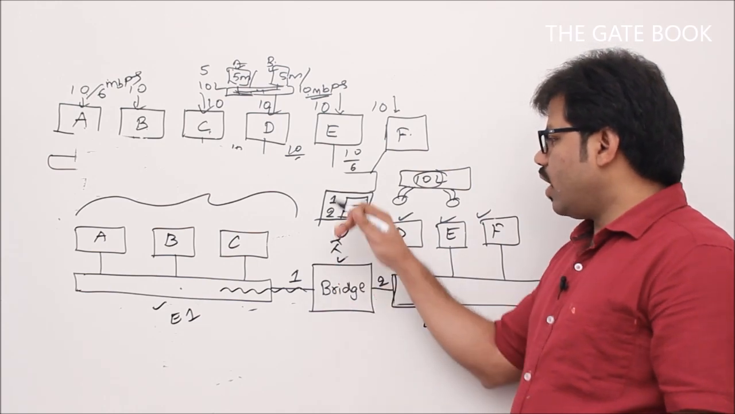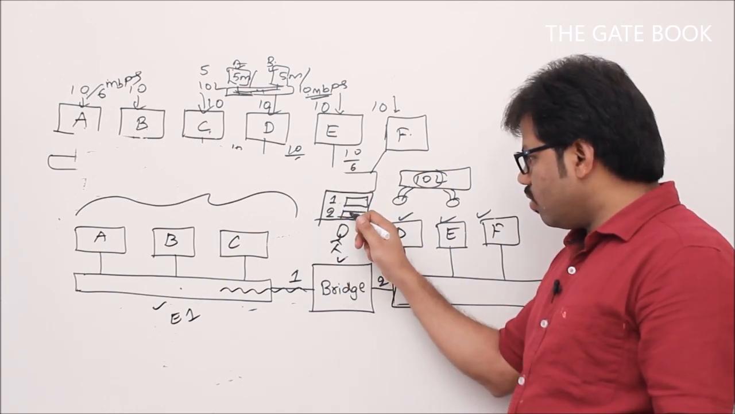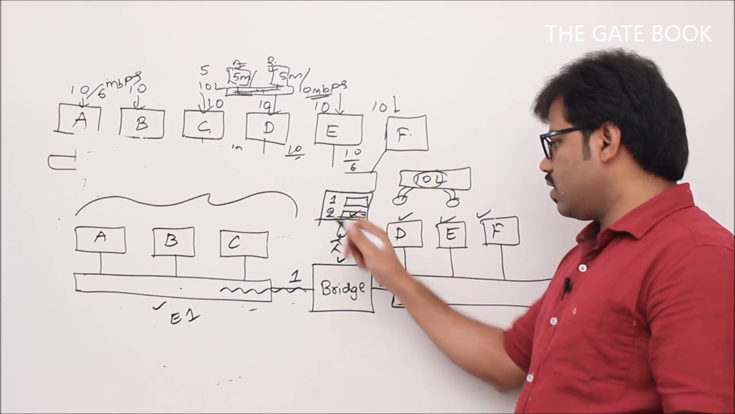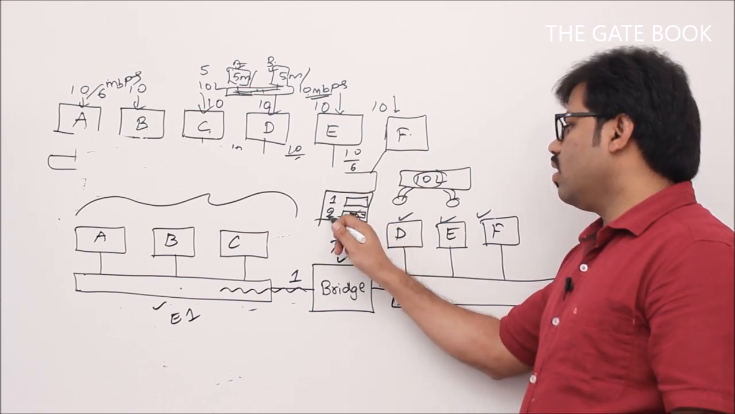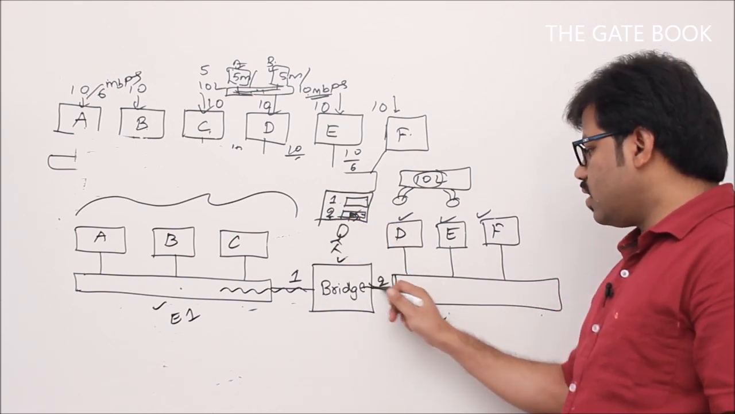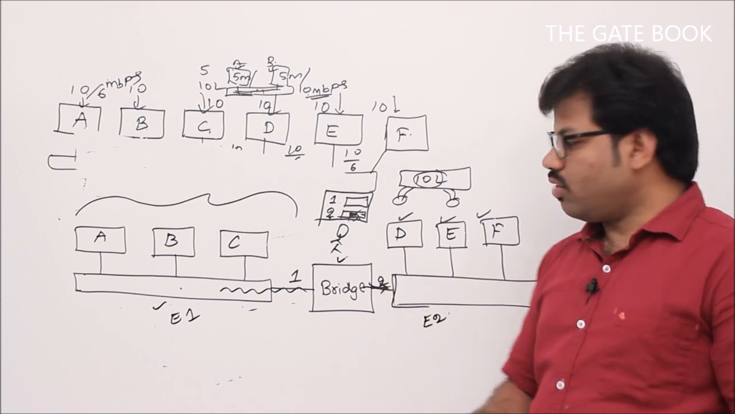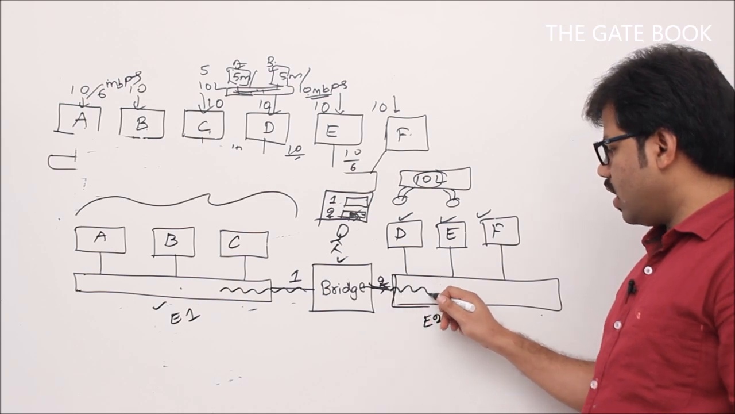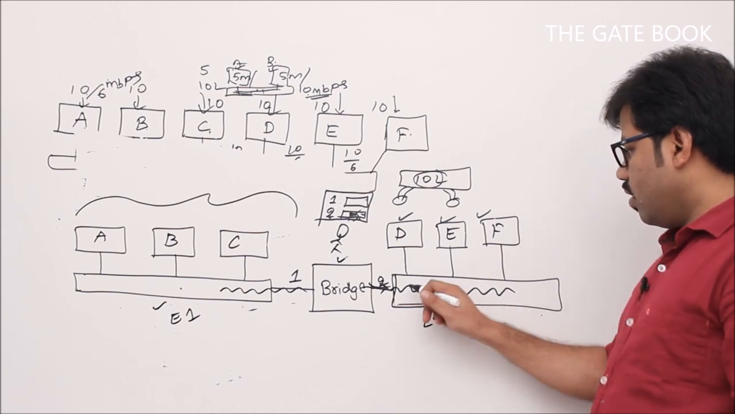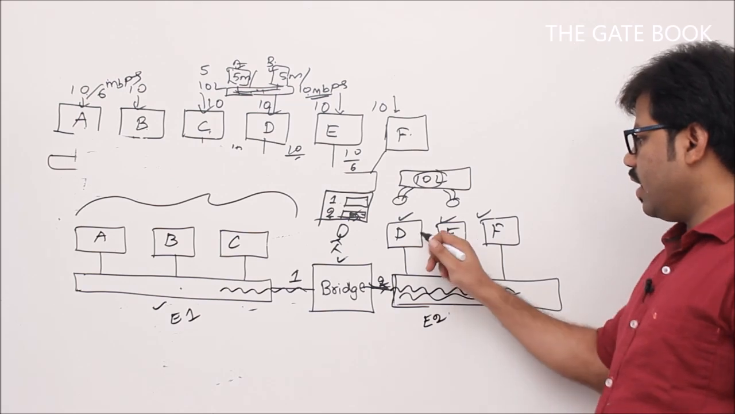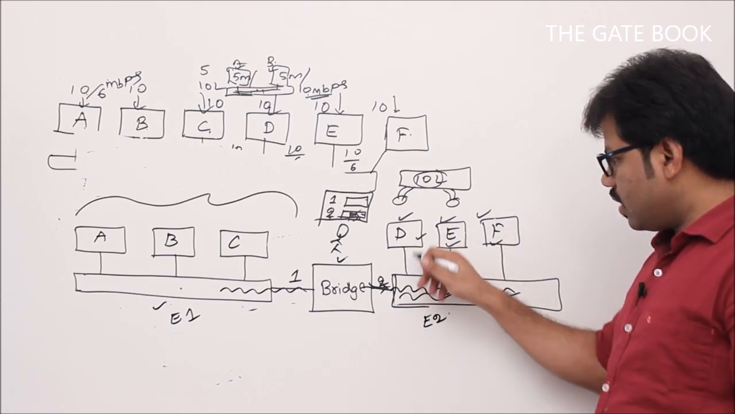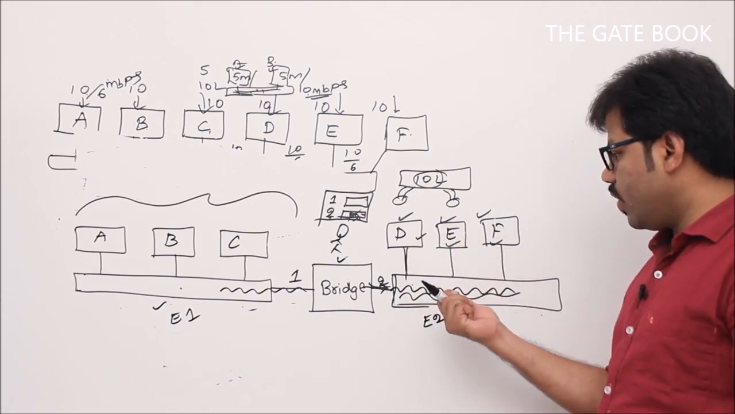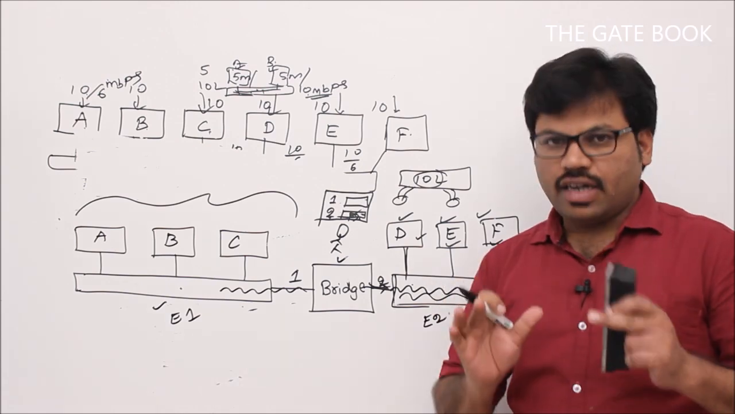Whenever a destination address is seen, the bridge maps it like this. Where is D? Port number 2. Automatically the data will be sent to this side. Now you see, it's again Ethernet. Whenever some frame comes to Ethernet, we know the model, right? The signals will go like this, and D, E, F will sense it. That means they will observe it, and the right person will take it.